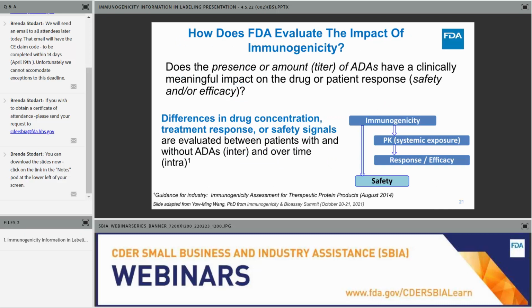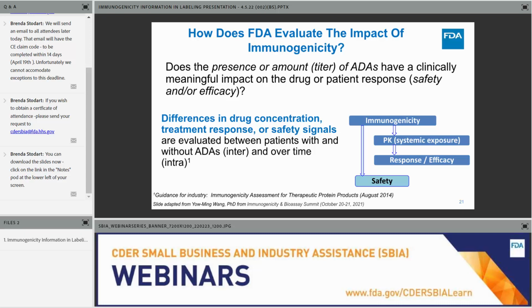Once the formation of antidrug antibodies is measured in patients, next, the impact of those antidrug antibodies should be assessed. A question that comes up is, does the presence or amount of that antidrug antibody have a clinically meaningful impact on the drug's pharmacokinetics or patient response, including pharmacodynamic safety and efficacy?